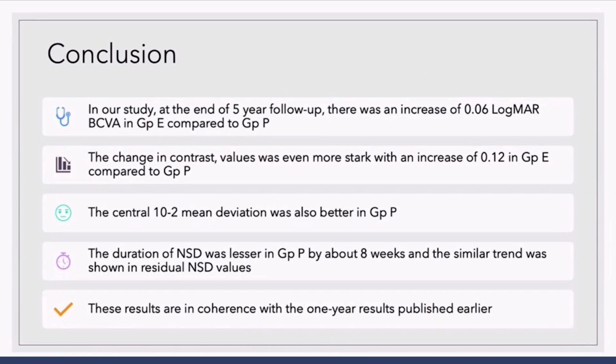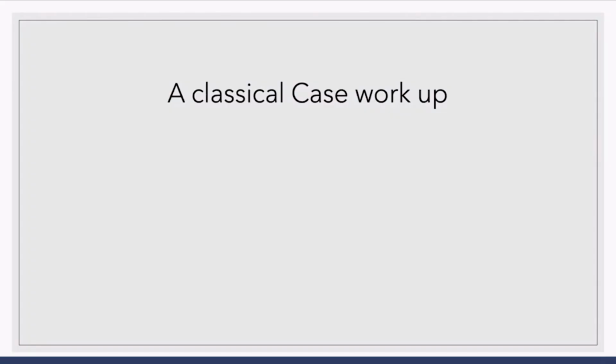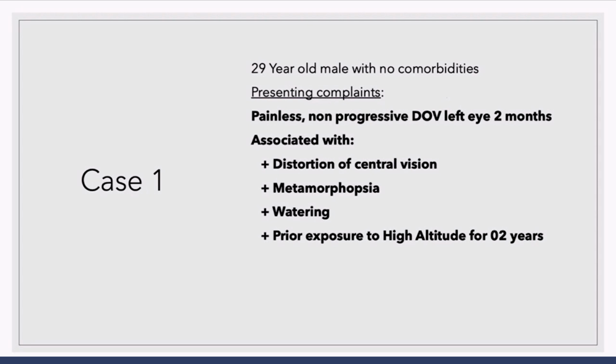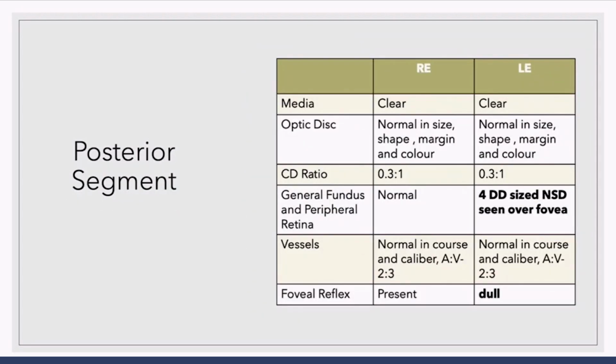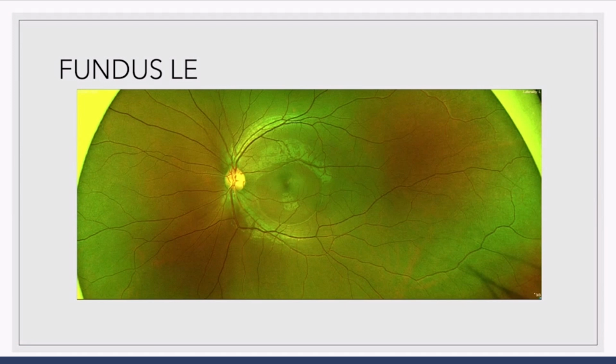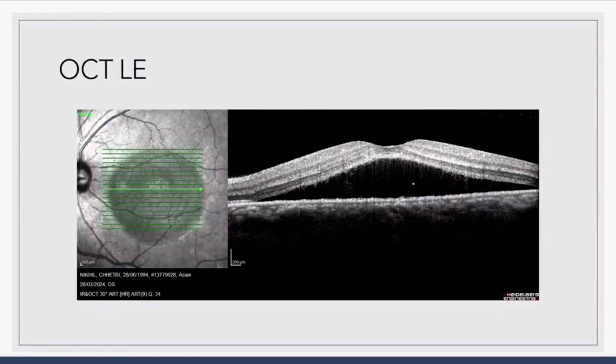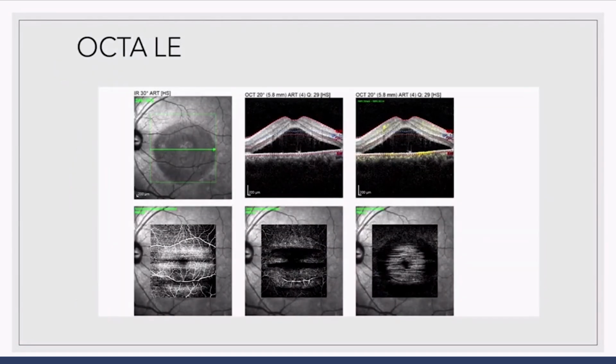And how to identify the patients who need treatment in the acute phase is based on those multiple leaks which you identify on FFA and the autofluorescence of the patient, which indicate that this particular patient may be trying to go into chronicity. This is the kind of classical case workup we do. We take a detailed history, we check the vision, color and contrast, and we do multimodal imaging for all our patients who are undergoing treatment for CSCR.